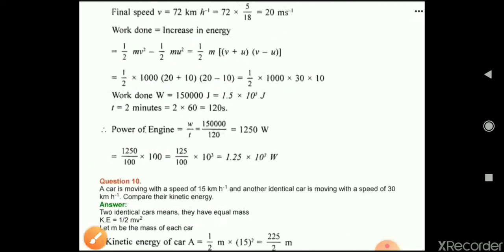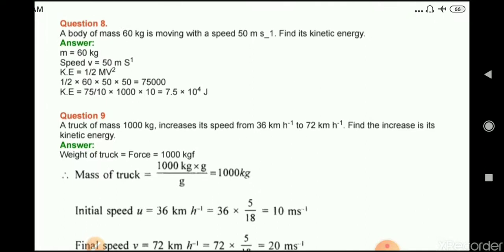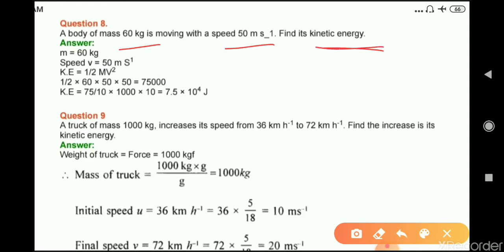Question number 8. A body of mass 60 kg is moving with a speed of 50 meter per second. Find its kinetic energy. So mass given here is 60 kg. Speed is 50 meter per second, and we have to calculate kinetic energy. The formula for kinetic energy is half mv square, so we will do half m, m is 60 kg and v is 50. We will put all these values in this formula and we will get the answer 75,000. Okay.